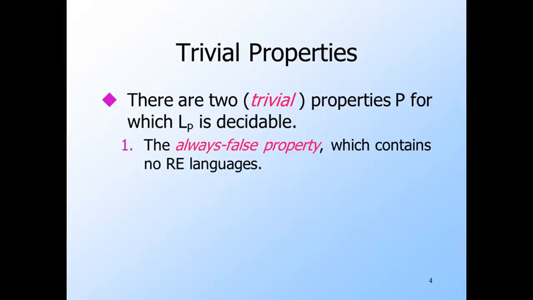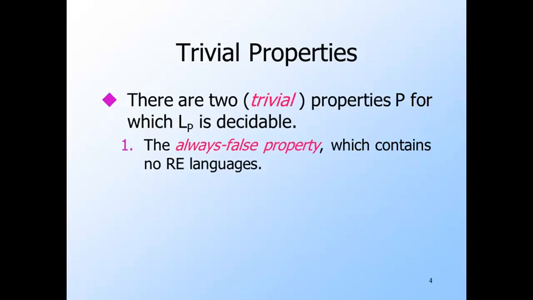One of these trivial properties is the always false property that contains no recursively enumerable languages. We can think of this property as is not a recursively enumerable language. This property is actually true of some languages, but those are outside the recursively enumerable class, obviously, and we're talking about properties only as applied to the recursively enumerable languages. How do we decide this property? Given an input W, we ignore it and say no.